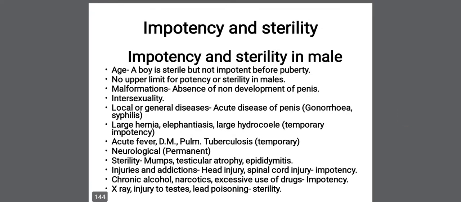Then next is malformations. If there is any malformation of the genitalia, like absence or non-development of the penis, it will lead to impotency. Then intersexuality, which is again congenital, because of chromosomal defects and all. So intersexuality can also be a cause of impotency and sterility.